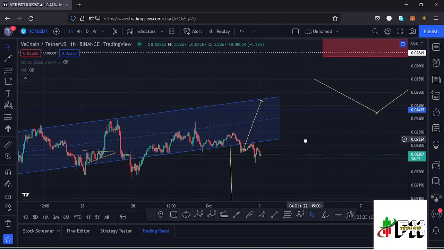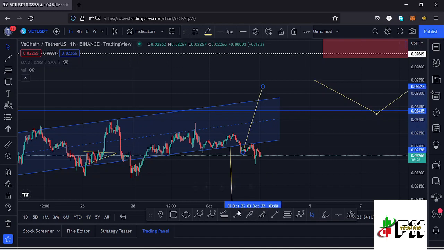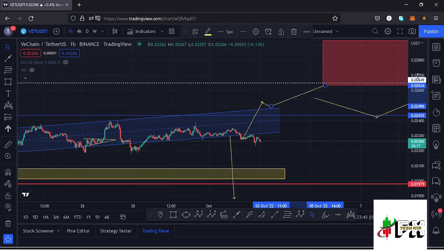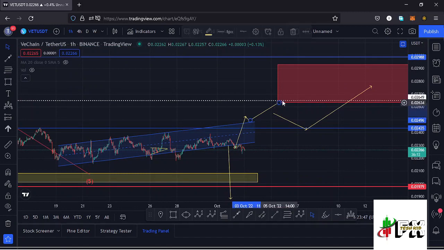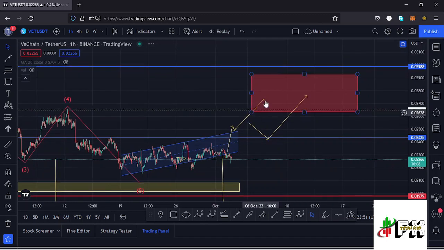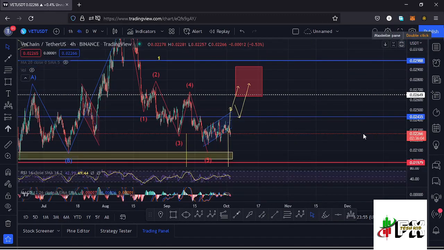And in case we see movement to the upper side and manage to break above the key area of resistance at around the $0.024 mark, and maybe break out of the channel to the upper side, maybe even see a retest of the upper side of the channel, then we can say we might continue pushing higher in the formation of a higher Elliott wave count too, and that movement I would expect it to get us into this red target area that I have drawn out here on the charts for that minimum target area in the formation of a wave 2.